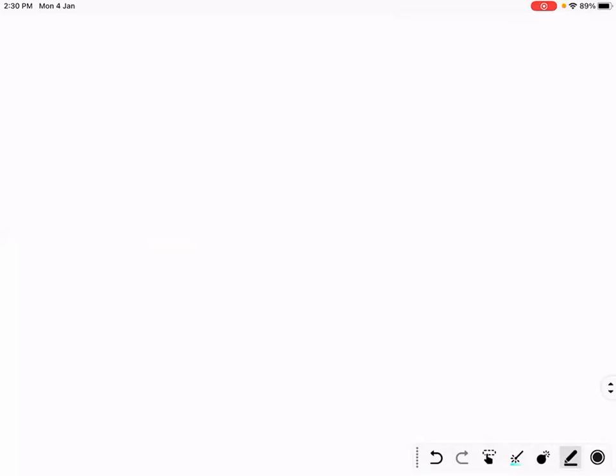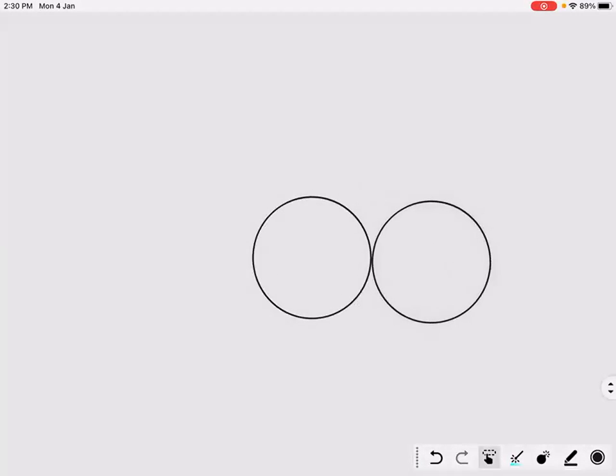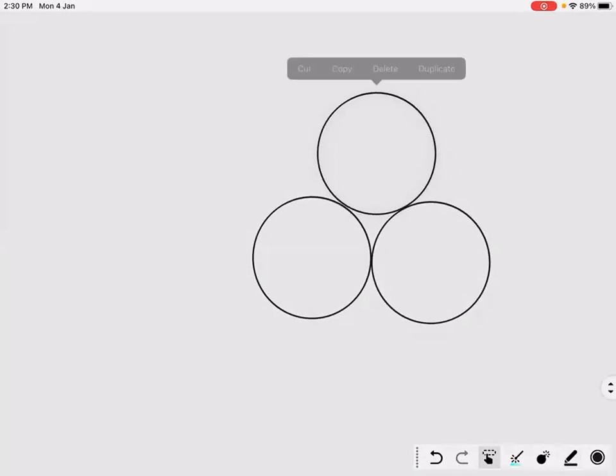Now look at this question. For IIT Mains, last year IIT Mains, all are identical rings.